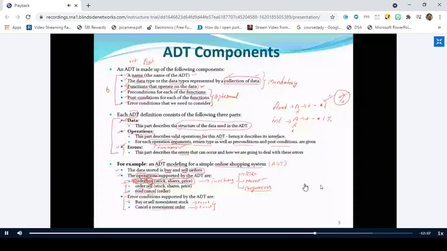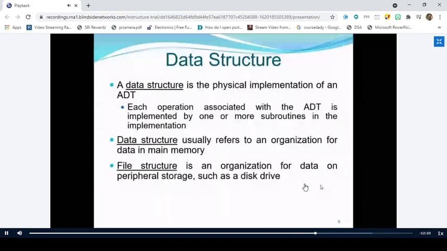Now coming to our actual point of discussion, that is data structure. What actually is a data structure? A data structure is the physical implementation of an ADT. This is a vague definition of data structure. We know what ADT is.